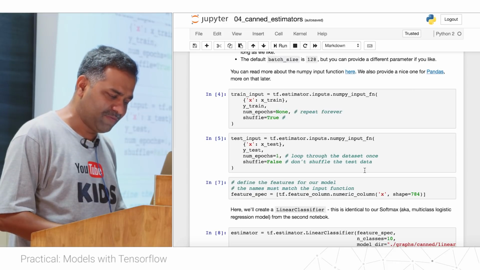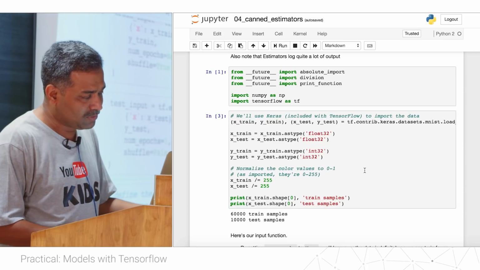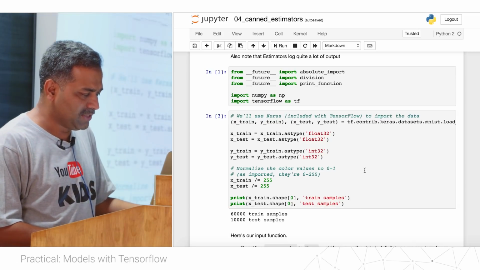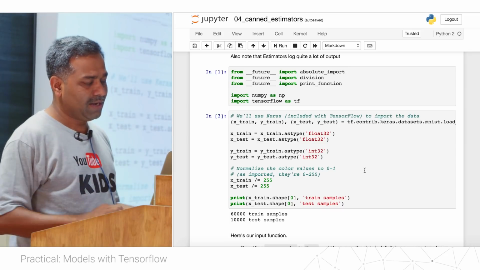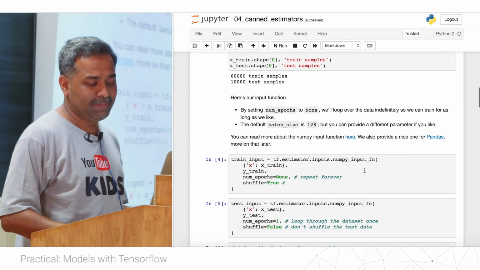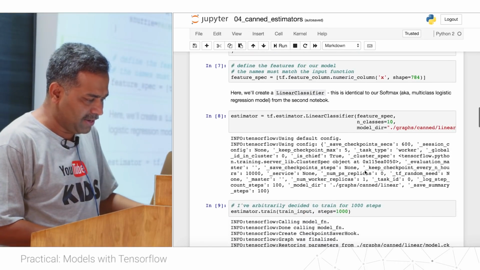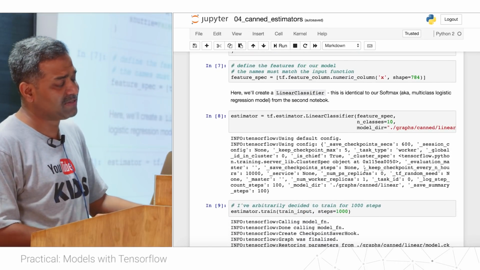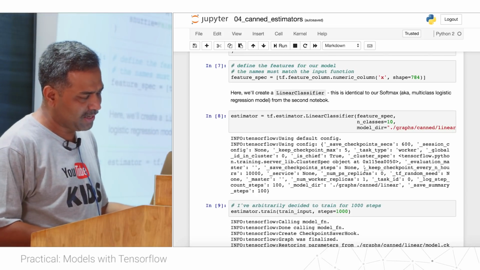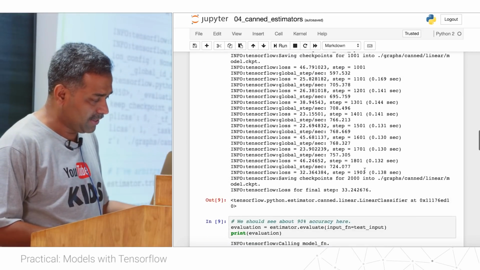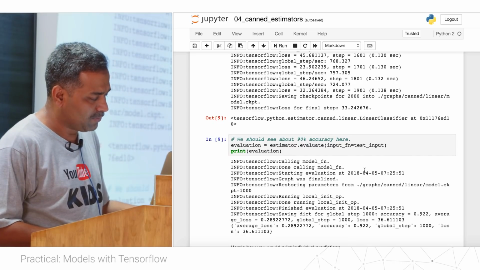And finally, I'm going to have a feature specification. Each of my feature columns is numeric, so I have a numerical column. Each image in this data set is 28 by 28 pixels, so I'll linearize it and make it into a 784 dimensional vector. And then I specify a linear classifier. This linear classifier is nothing but a logistic regression classifier, which takes the feature specification and the number of classes, which is 10. And then I train using 1000 steps, and then I will look at the accuracy.